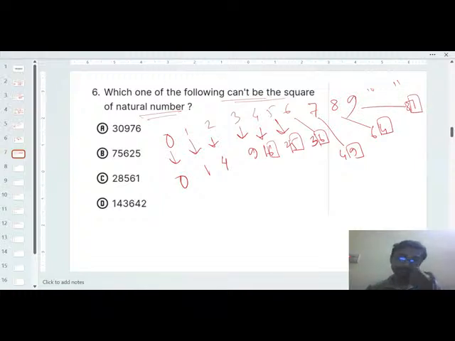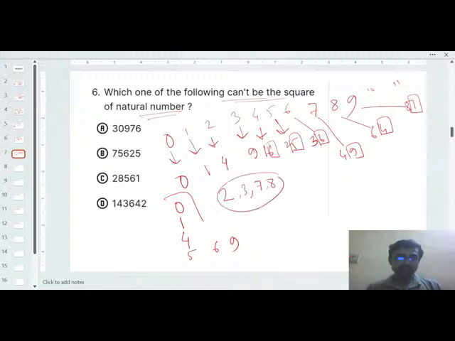So you can see that for any square number, the last digit will be 0, 1, 4, 5, 6, or 9. There is no 2, no 3, no 7, no 8. If you find anywhere that the last digit is 2, 3, 7, or 8, that means it is not a square.